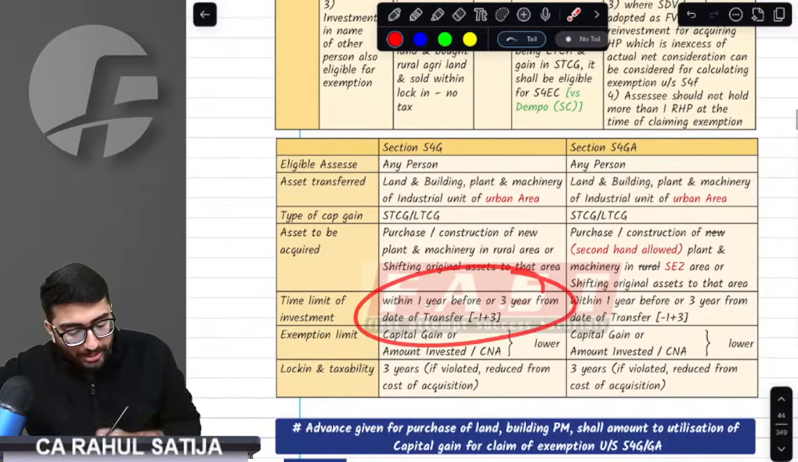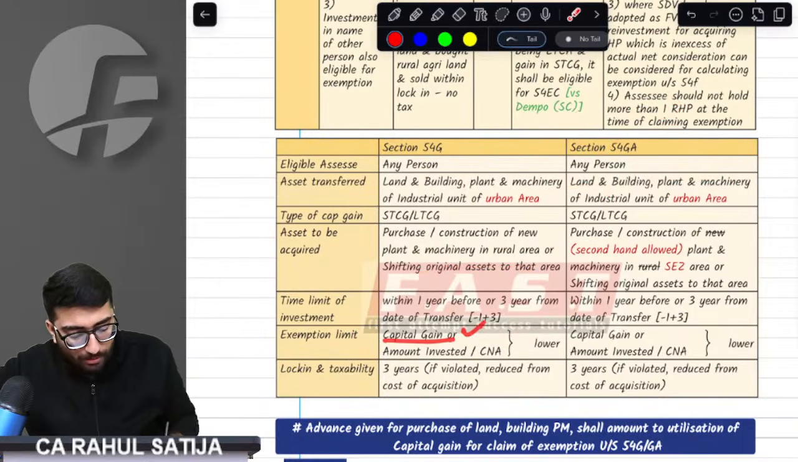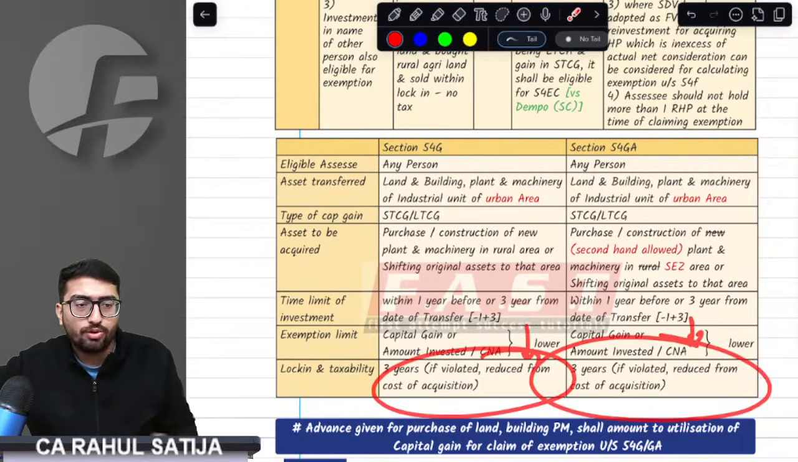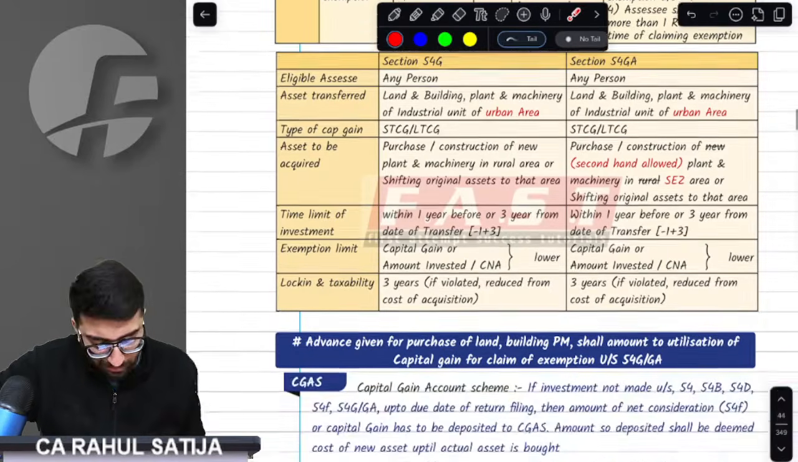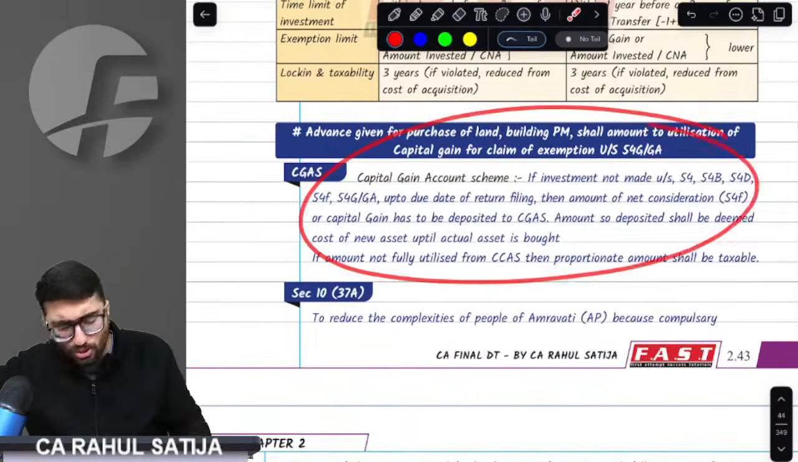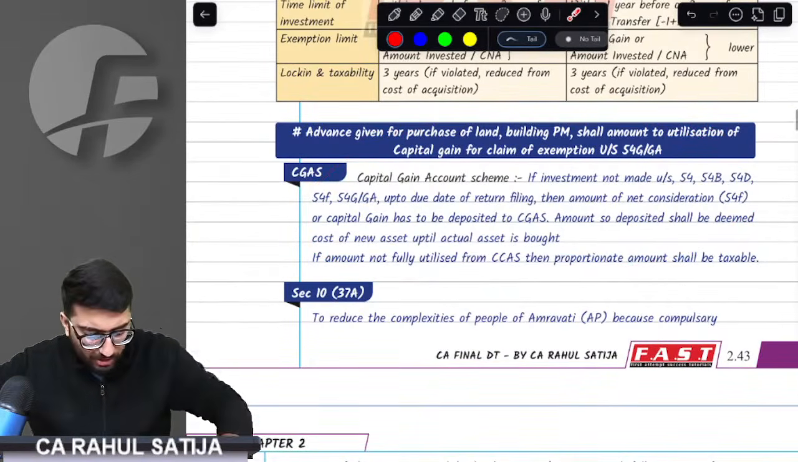Now, till when do you have to buy the assets? From the date of transfer, either one year prior you can buy or within three years you can buy. Whatever the capital gain amount or the cost of new asset, whichever is lower, you would get exemption. Whatever asset you buy, you should hold it for at least three years to continue the exemption. Otherwise, that would be taxed in your hands separately. You have to deposit the sum in the capital gain account scheme up to the ROI. You are very much aware of that.